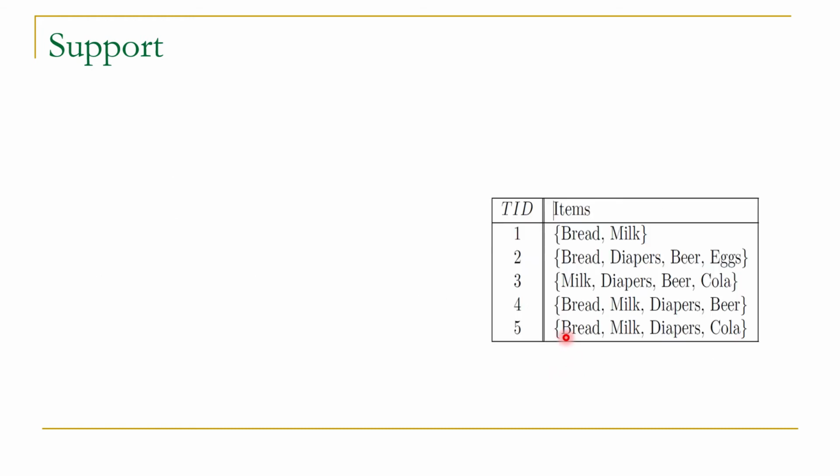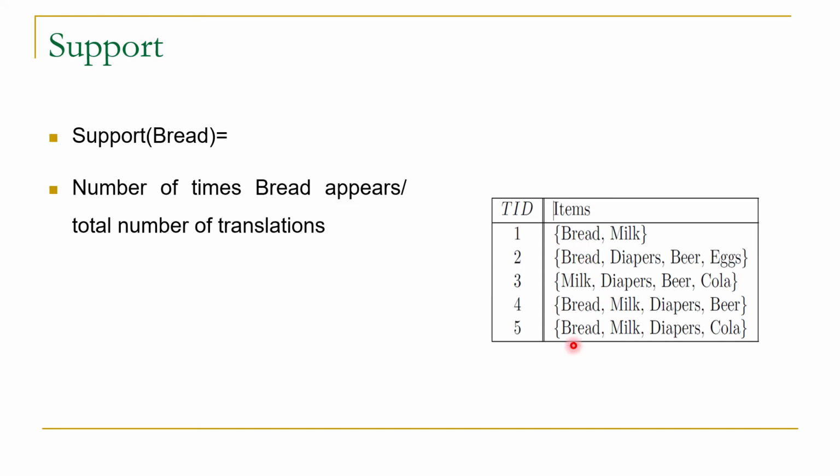Now in order to understand this concept further, let us consider this data set. Here we have a total of 5 transactions and these are the different items in these transactions. Let us calculate the support of bread. The support of bread will be equal to the number of times bread appears in the database divided by the total number of transactions. Bread appears 1, 2, 3 and 4 times. So its value is 4 by 5, which is equal to the probability of bread.